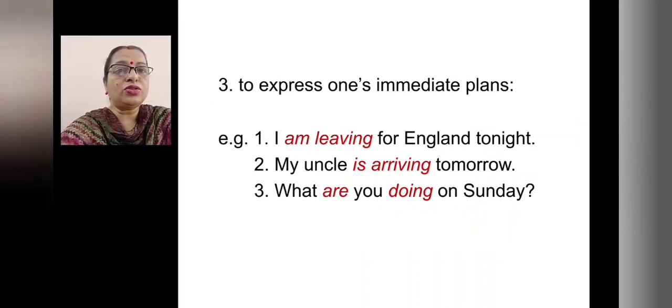Present continuous is also used to express one's immediate plans. Example, I am leaving for England tonight. My uncle is arriving tomorrow. What are you doing on Sunday? So here, for immediate plans, we also use present continuous. That is with I, am, and with the root verb plus ing. Uncle is arriving, here are again with root verb plus ing.